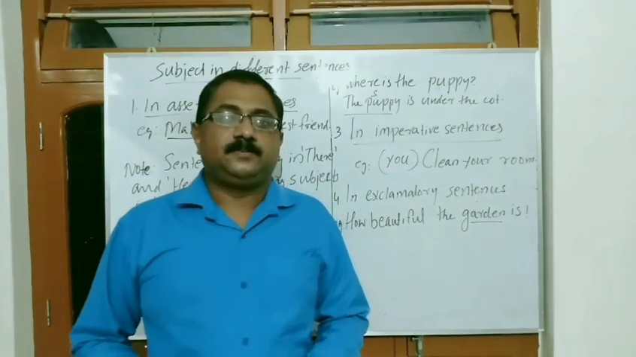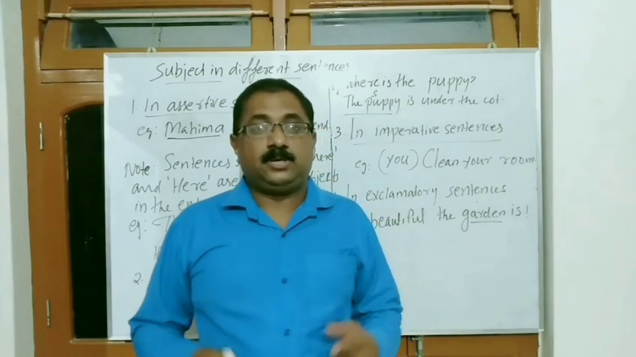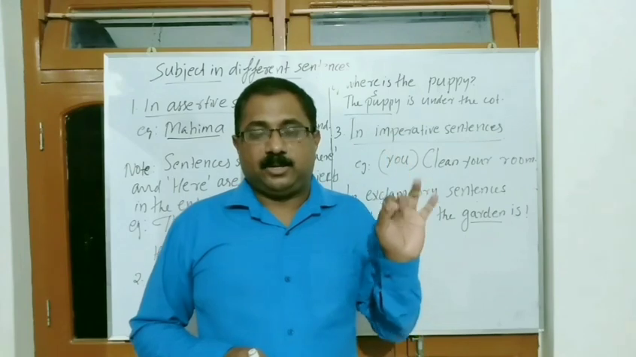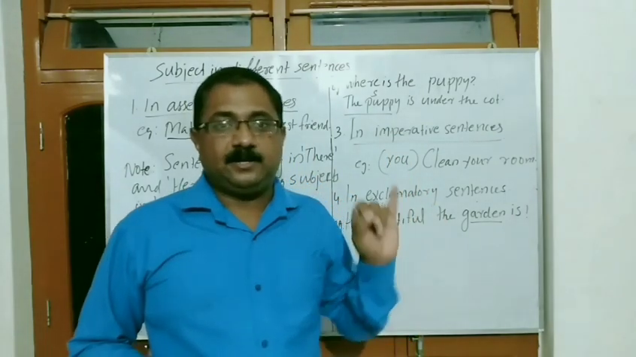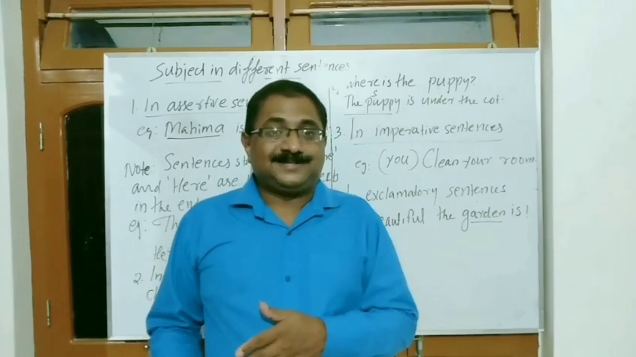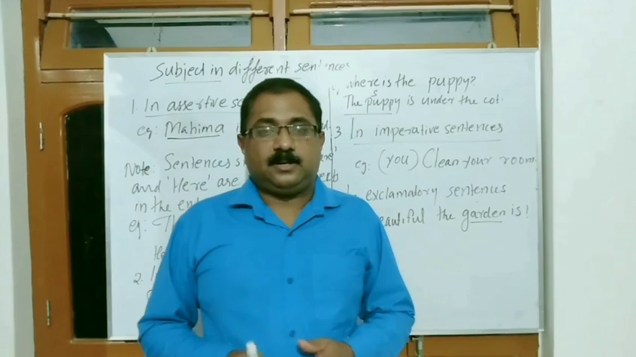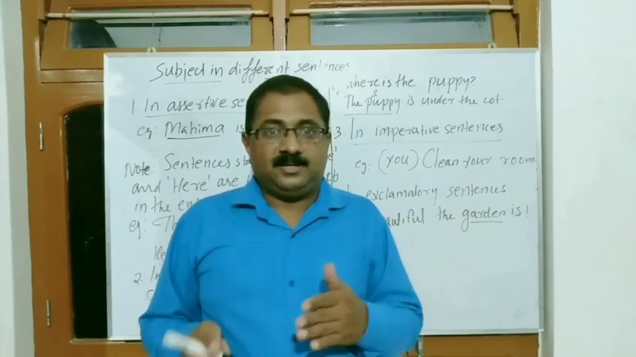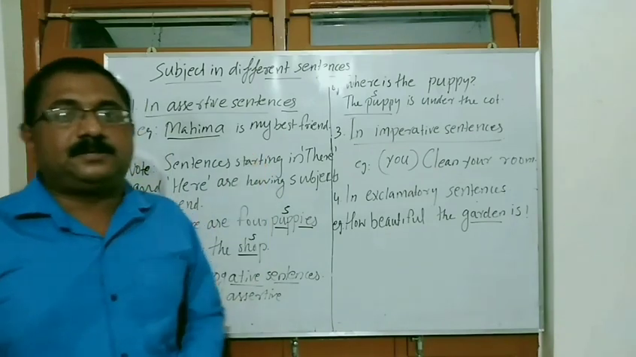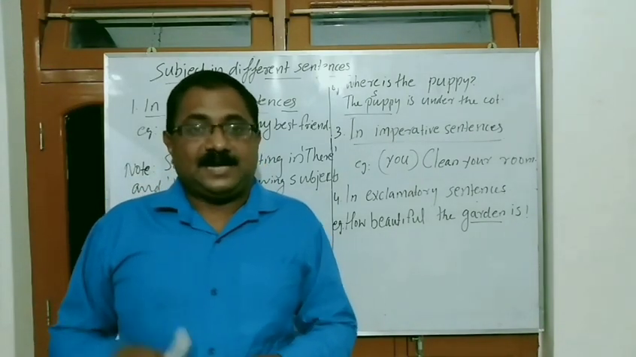Now students, let us see the subject in different sentences. We have already studied four kinds of sentences: assertive, interrogative, imperative, and exclamatory. In all kinds of sentences, the subject's position is different. So now let us see how it is treated. First of all, the assertive sentence. In an assertive sentence, the subject normally comes at the start itself.